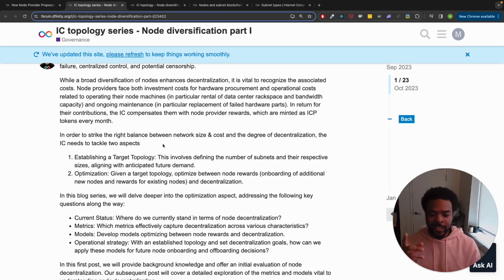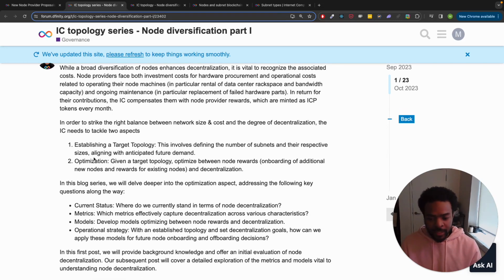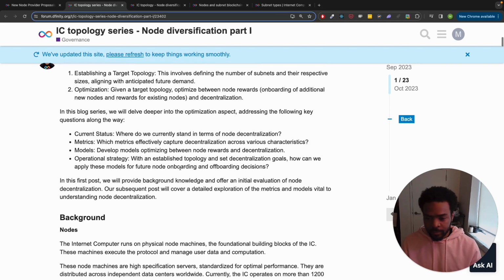First is establishing a target topology. So this involves defining the number of subnets and their respective sizes, aligning with anticipated future demand. And then the second aspect is optimization. So given a target topology, you want to optimize between node rewards and decentralization.